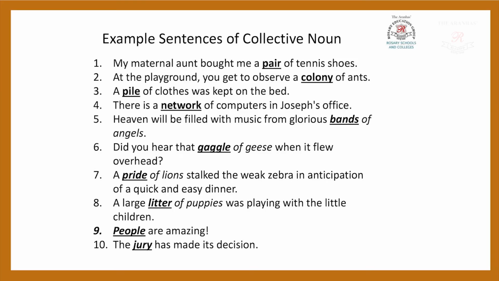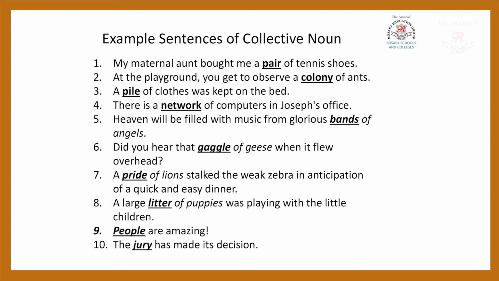First example, my maternal aunt bought me a pair of tennis shoes. Pair means it is more than one shoe, two shoes, that is a pair of tennis shoes. At the playground, you get to observe a colony of ants. Colony means not one ant, there are many ants. You can see, observe many ants over there. That is called a colony of ants.